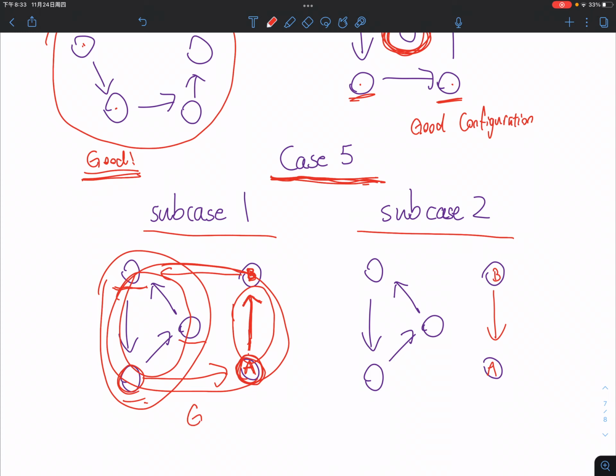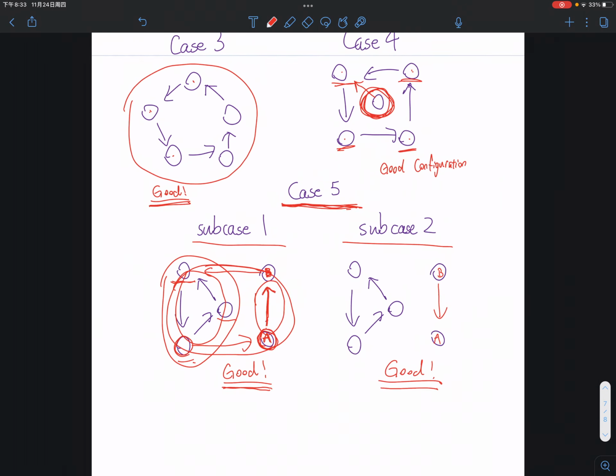So what can we say? This is actually a good configuration, correct? Because we're forming loops. We're having all our elements inside loops. And it's the same logic for subcase number 2, except B is actually pointing towards A. So this is also a good configuration.